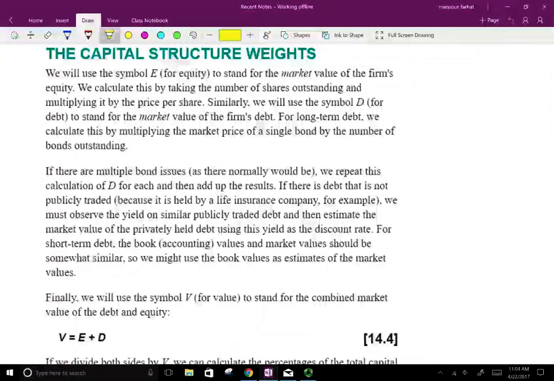So we will use E for equity to stand for the market value of the firm's equity. We calculate this by taking the number of shares outstanding multiplied by the price per share. Excellent. We use D for debt.